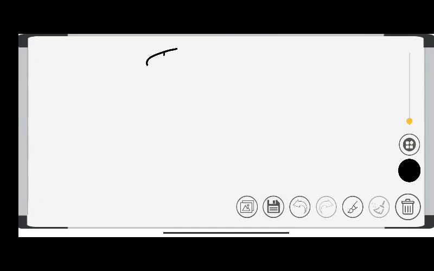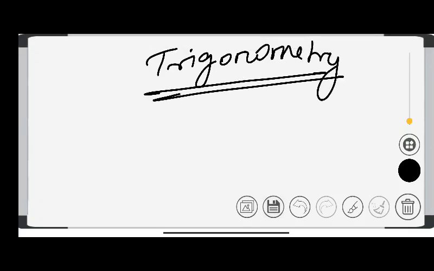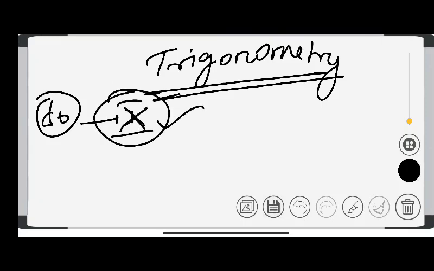We are going to deal with the first chapter, trigonometry. What is trigonometry? Have you studied it in class 9th? No, 10th. Have you studied the 10th standard trigonometry? If you have properly studied the 10th standard trigonometry, you will be able to deal with SSC maths. If you haven't studied properly, then no problem, I will teach you, from the basic to higher level.